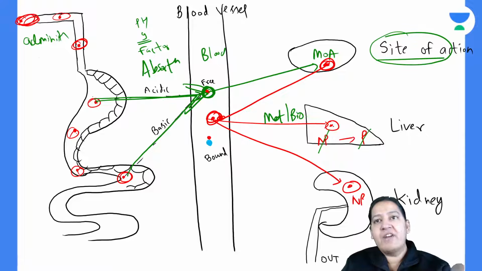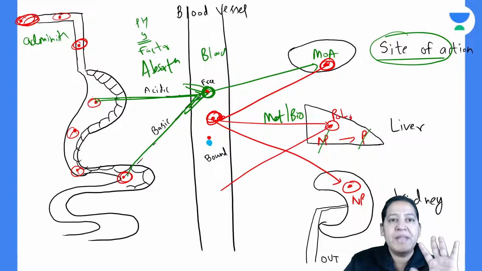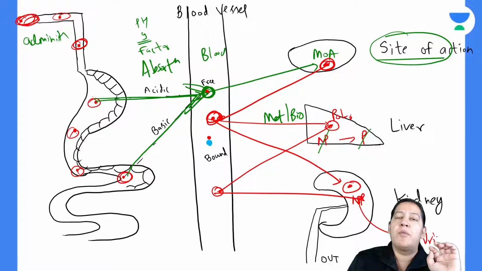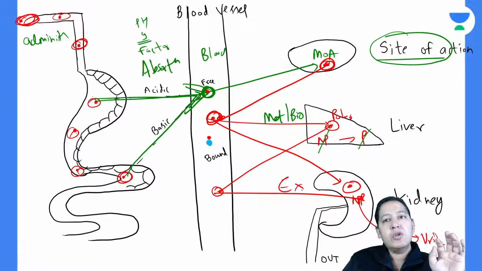Now after getting converted, the drug is finally polar. So the polar drug finally comes into the blood, and from the blood it will go to the kidney, and the kidney will excrete it out in the form of urine. So this is the whole mechanism, and the last step is known as excretion. So you know it well.